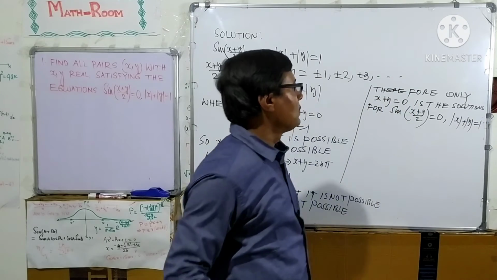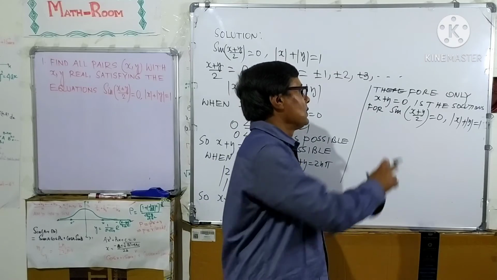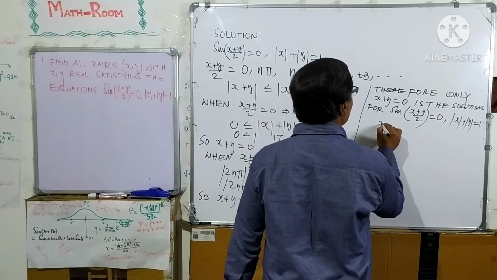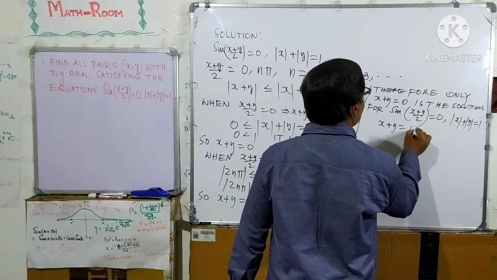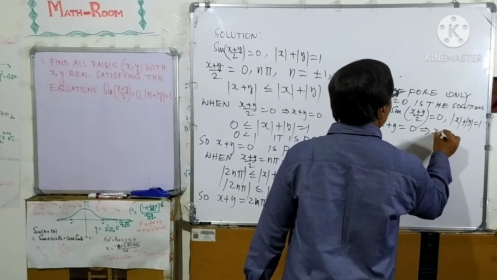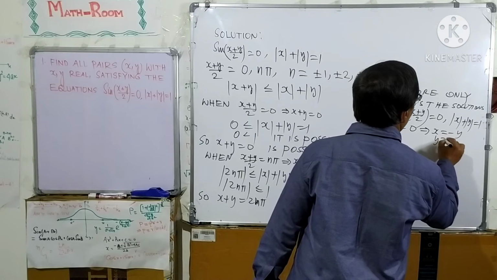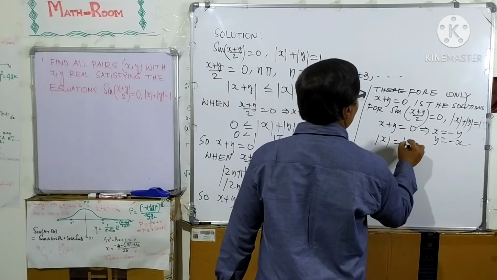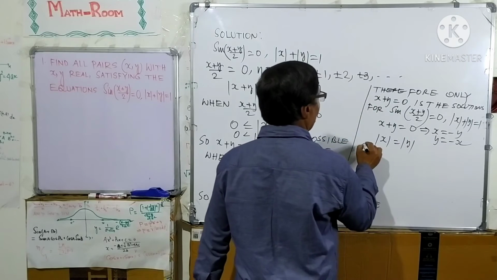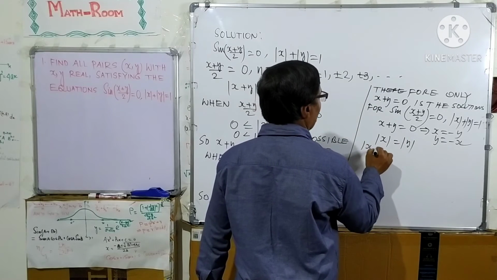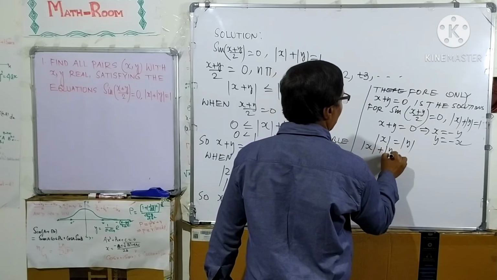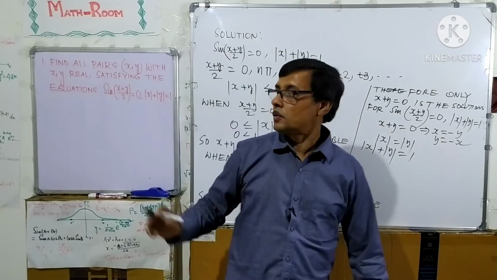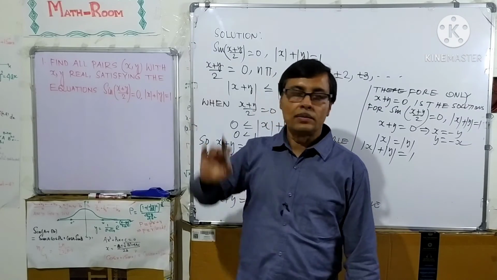Only x plus y equal to 0 is the solution for these two equations. So x plus y equal to 0 means x equal to minus y, or y equal to minus x. So mod x equal to mod y. Now, mod x plus mod y equal to 1 is given.